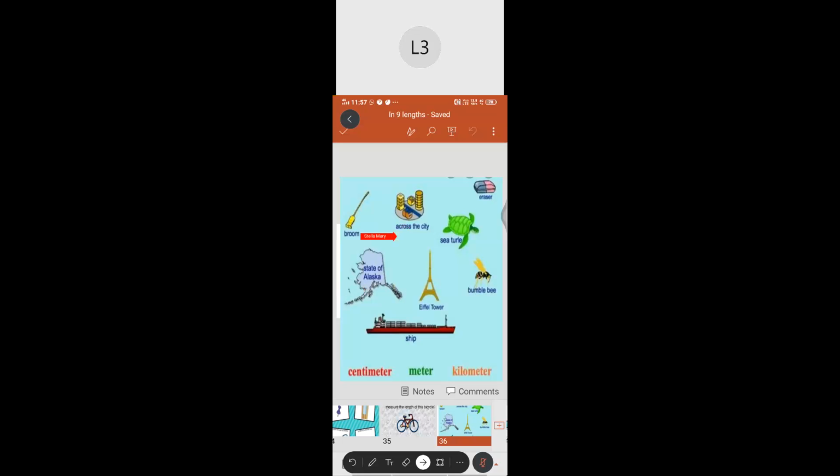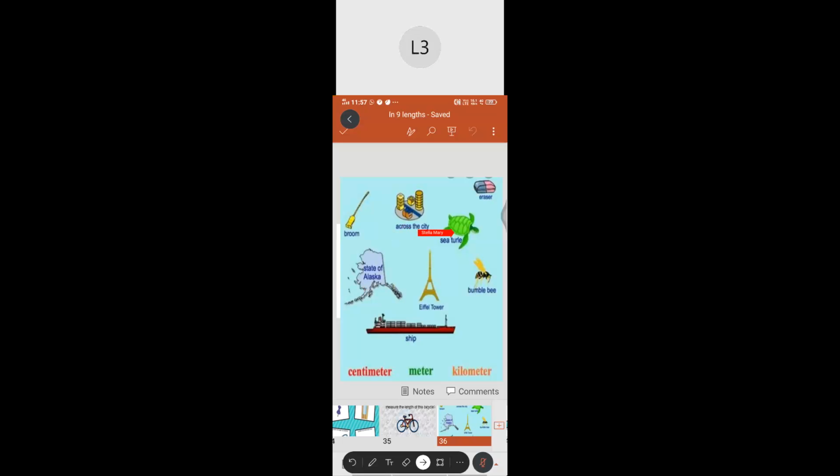Sea turtle, centimeter. Very good. And ship, what is the measure of the ship?